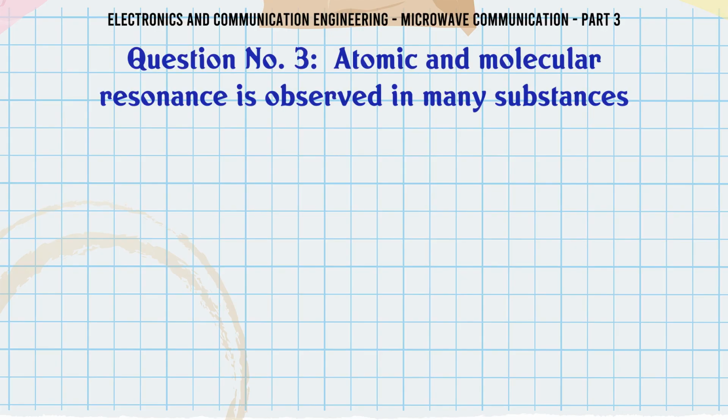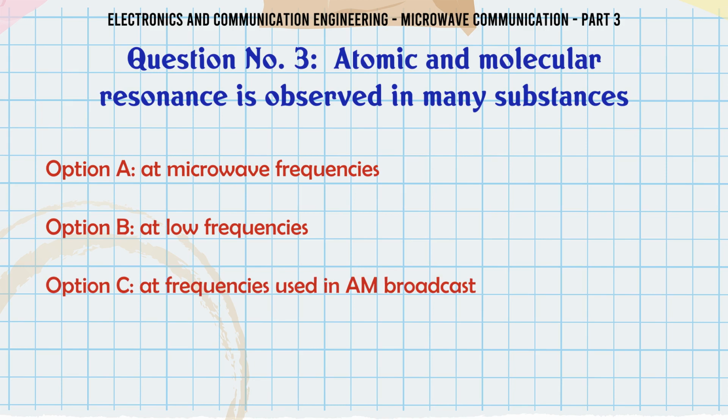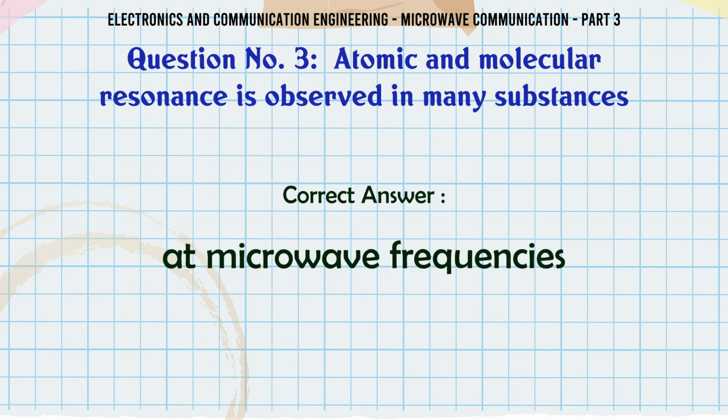Atomic and molecular resonance is observed in many substances: A. At microwave frequencies. B. At low frequencies. C. At frequencies used in AM broadcast. D. At both B and C. The correct answer is at microwave frequencies.